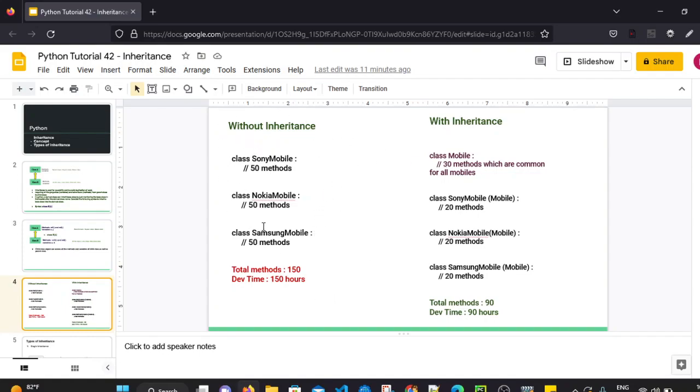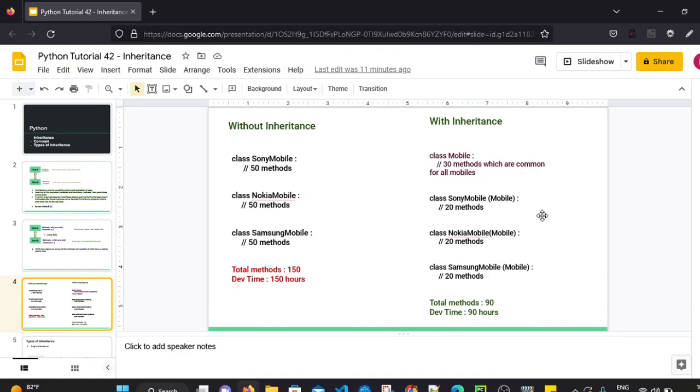So since we are developing for the mobile module, there will be some common methods as well. In these 3 classes, there will be some logic or implementation which will be common for all of them. So for all of the 3 mobiles, there will be some common methods.